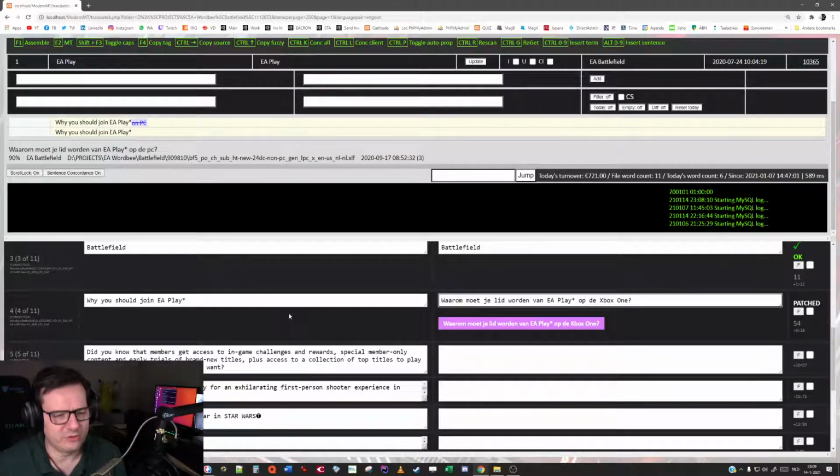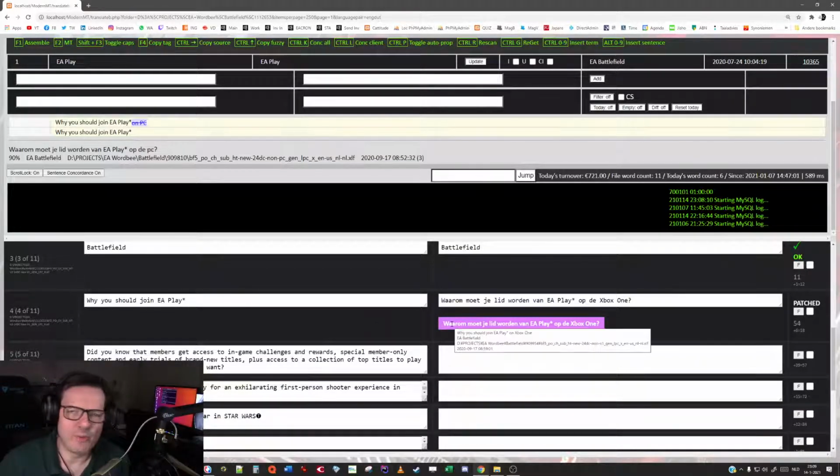Why you should join EA Play. And what you see here is a patched match, meaning that it's not an exact match, but Cattitude has actually found exactly this word order in an existing match. And previously, you just had to believe Cattitude when it said that. But if I wanted to know a bit more about matches like these, I wanted to know where they came from, which client database, when was this translated, and I also wanted to know the source of the match that was generated here.